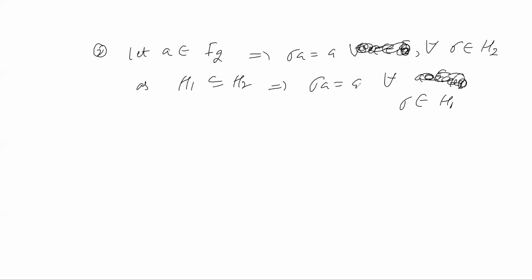Okay, so what does it mean? Now this means a belongs to F1. Okay, so F2 is contained in F1. So thus F2 is contained in F1. Is it clear? Yes.